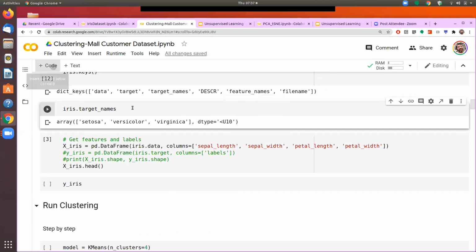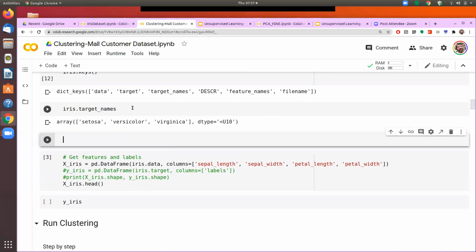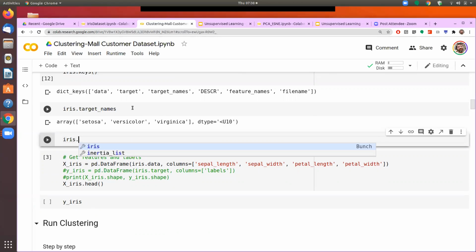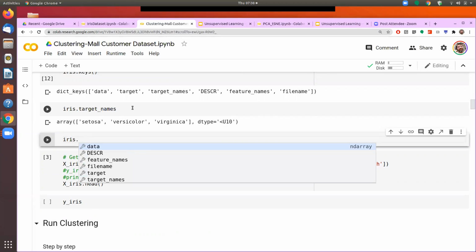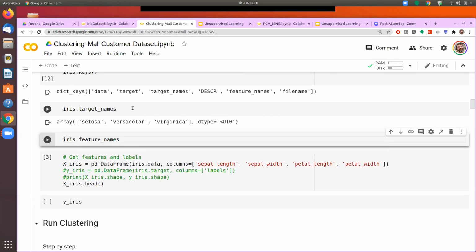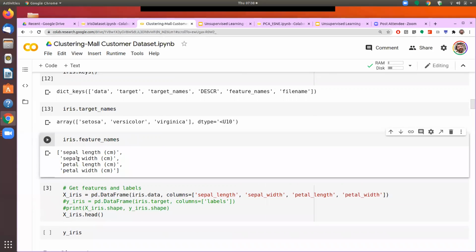We had seen what the different data elements are which have been given to us. If you see the features which are available to us, it is the sepal length, sepal width, petal length, and petal width. So sepal and petals are the two main components of the flower, and we have been given the length and width of each of them.